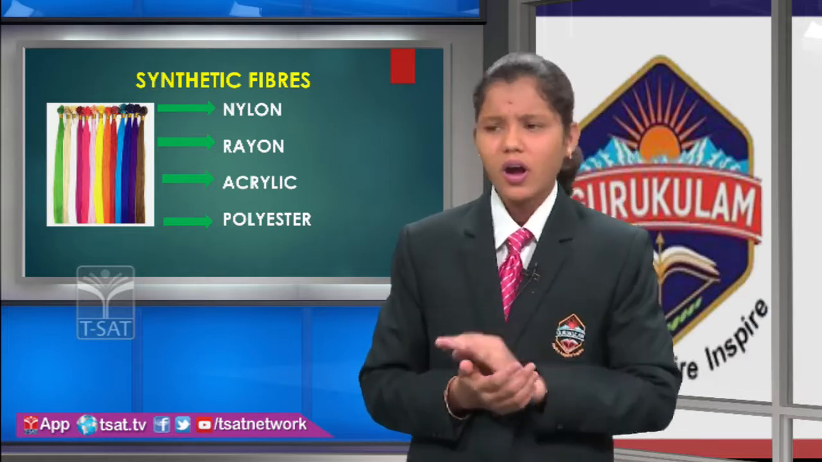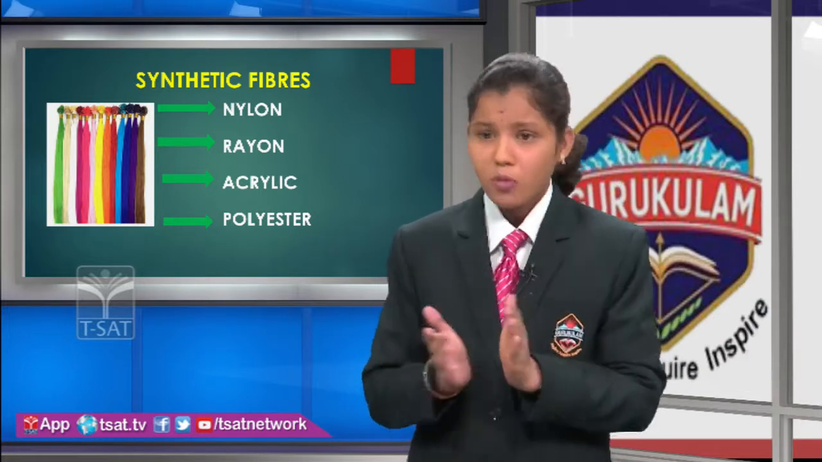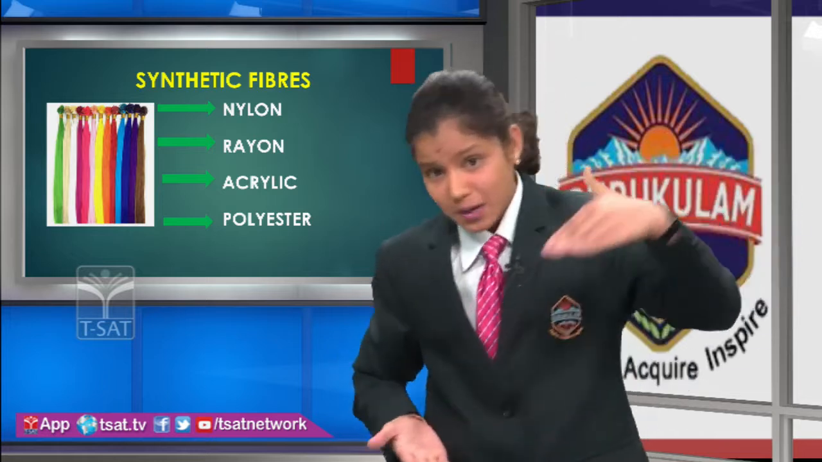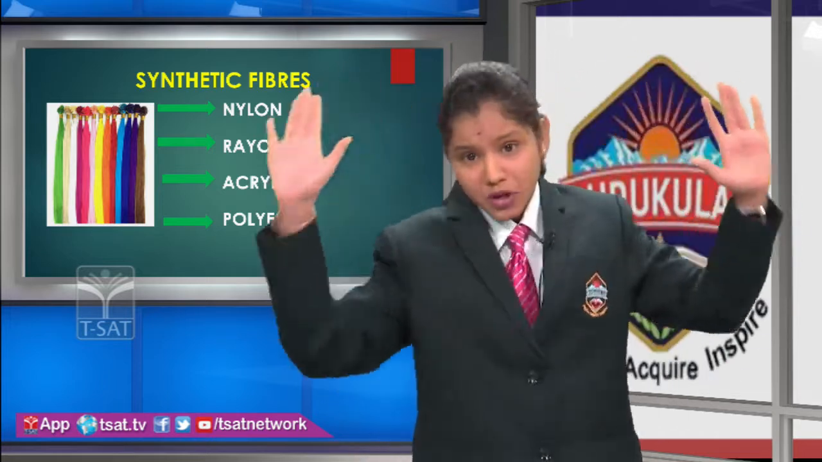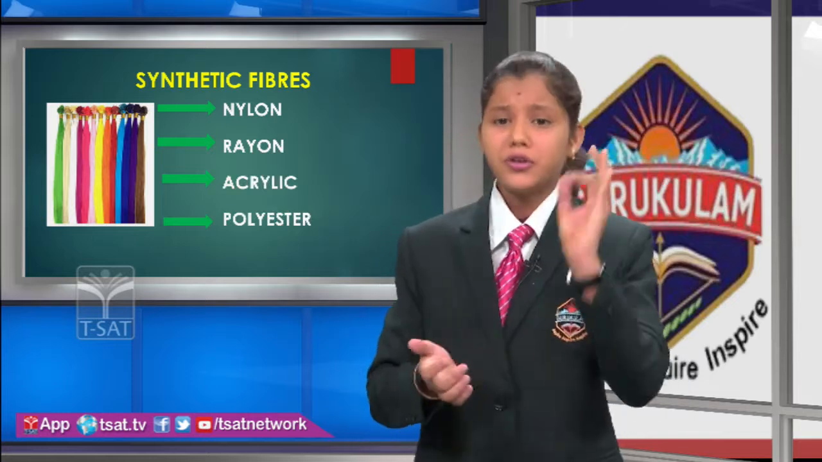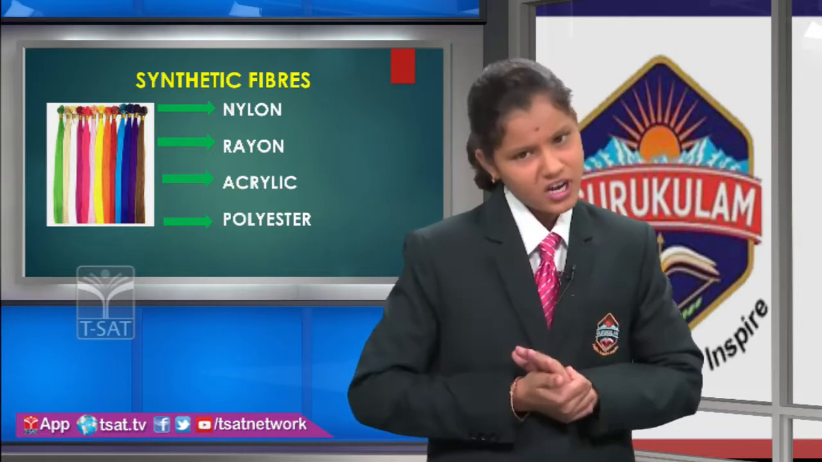Synthetic fibers are obtained from petroleum-based chemicals. These petrochemicals are subjected to various chemical processes to obtain synthetic fibers. Due to this, they are called artificial fibers.